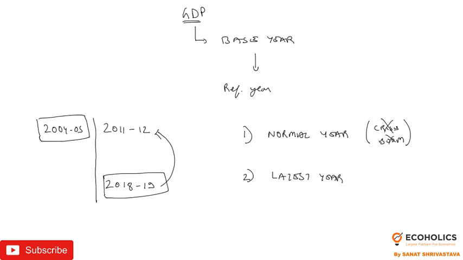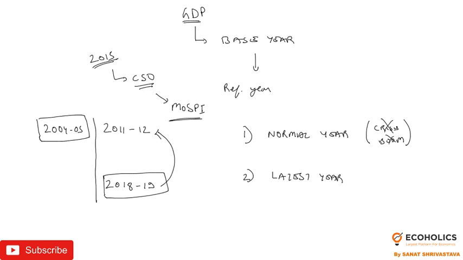Now you know that the Central Statistical Office is the nodal agency to calculate GDP. The Central Statistical Office comes under the Ministry of Statistics and Programme Implementation. So CSO calculates GDP for India.